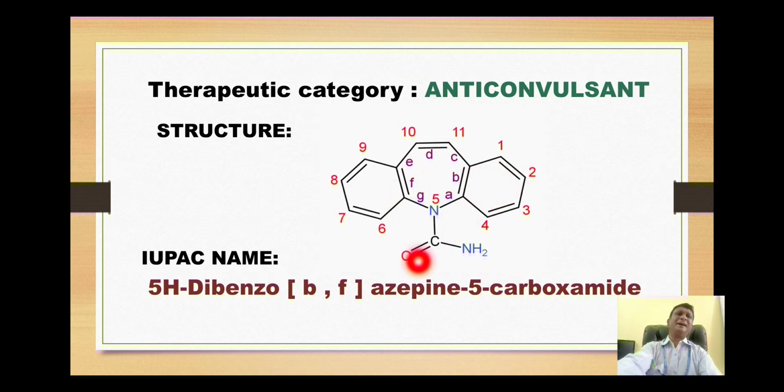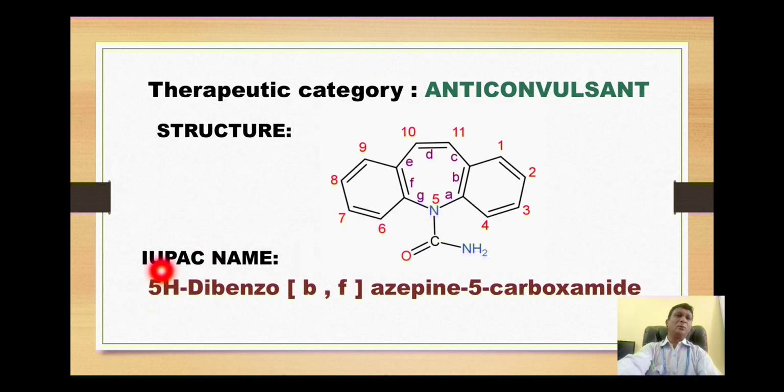benzene rings are attached with side b and side f of the central azepine ring. That's why the name will become dibenzo[b,f]azepine 5-carboxamide. Now initially, if we look at the dibenzoazepine ring, if this CONH2 group is not there, that means here is the presence of one hydrogen.